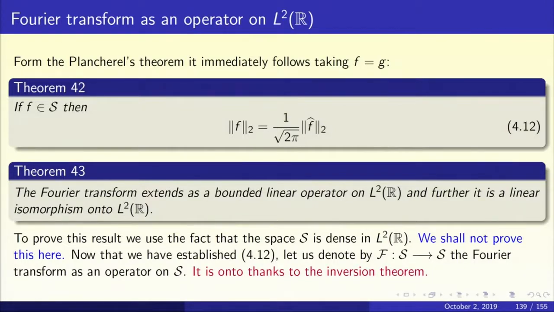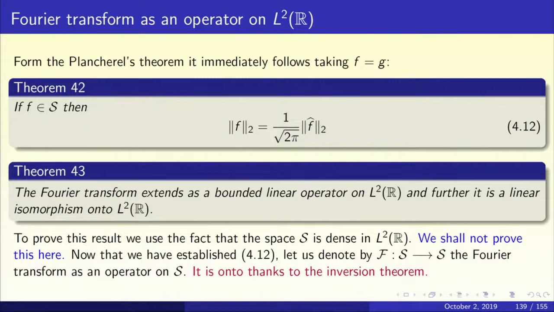The Fourier transform extends as a bounded linear operator on L2 of R, and further it's a linear isomorphism onto L2 of R. To prove this result, we shall use one small fact that the Schwarz space S is dense in L2 of R. We shall not prove this right now. If time permits, we could come back to this later, but for now, let's just accept that the Schwarz class S is dense in L2 of R.